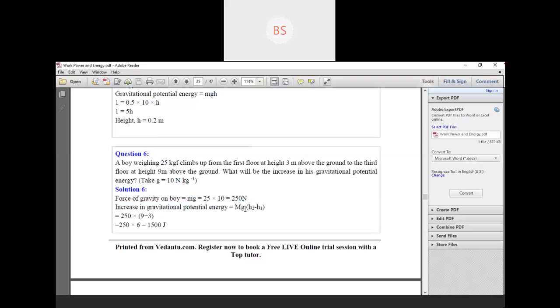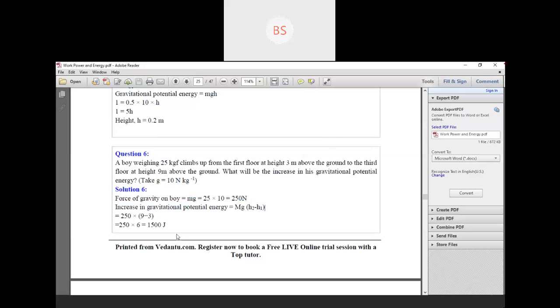So now increase in gravitational potential energy we will find out. We know the formula mgh. Why have we taken here h2 minus h1? Because children, you can see here climbs up from the first floor at height 3 meter to the floor at a height 9 meter above the ground. So two heights are there, that is 9 and 3.